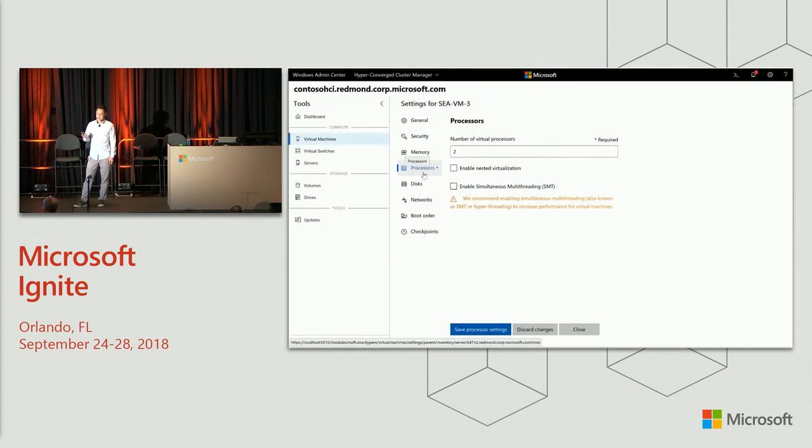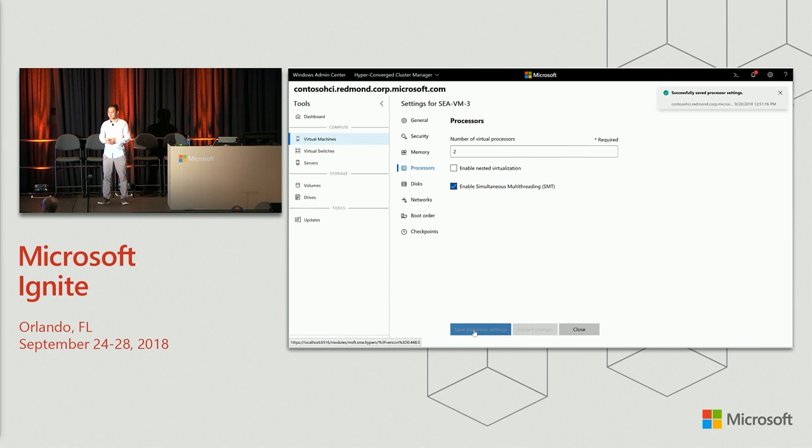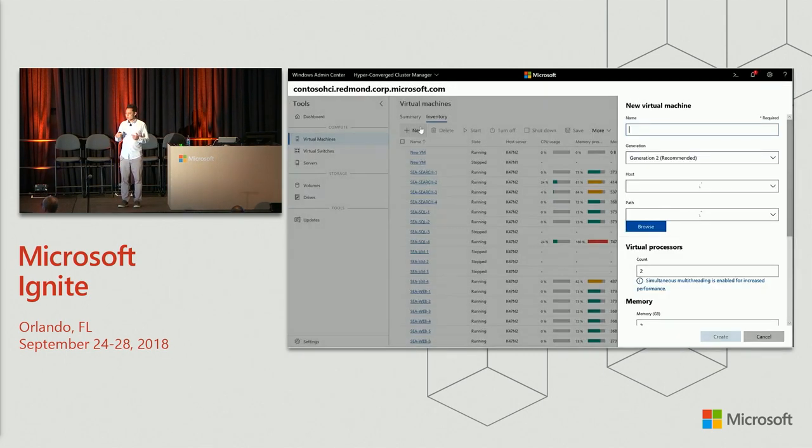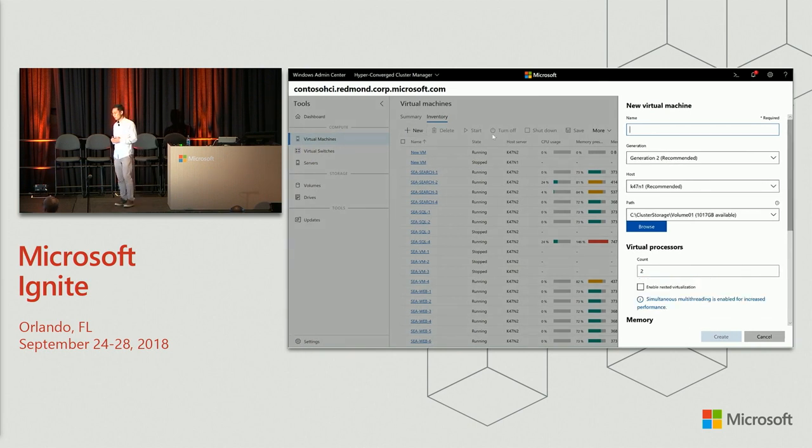Now, let's take a look at how you change the guest VM setting. Again, for the VM settings and processors, we have a new Enable SMT option. Again, this only shows up when necessary. You click that, and that's it. Another thing to note is that for Windows Server 2016 VMs, the default is SMT disabled. So Windows Admin Center overrides that and lets you know when we should change that, and will automatically change it to SMT enabled for you.